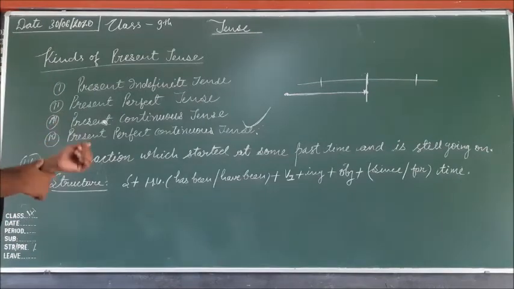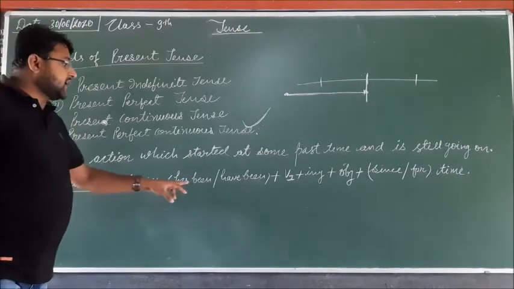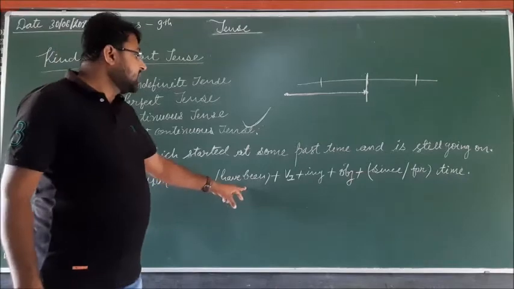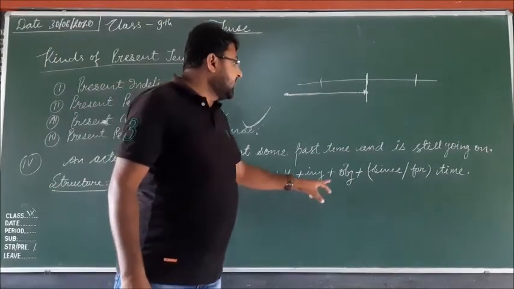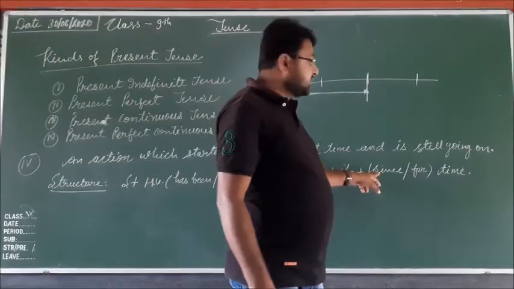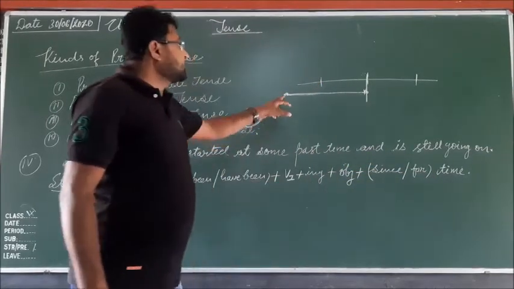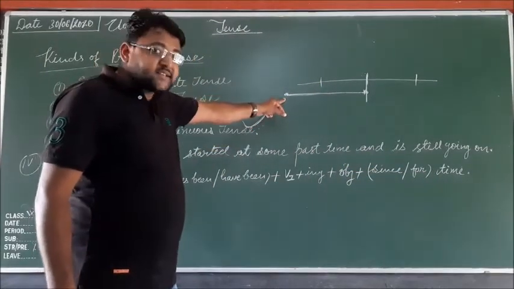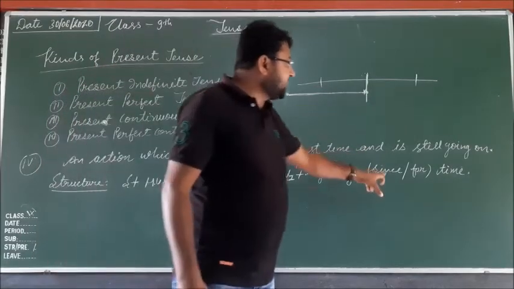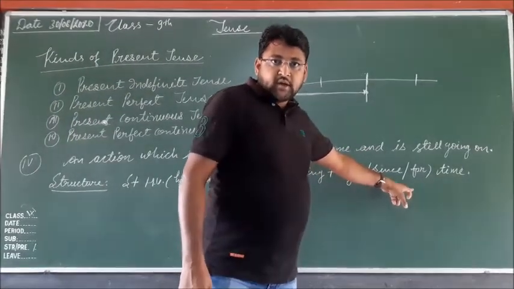So here the structure: subject, then helping verb has been or have been, then the ing form of the verb, object, and since or for is added here for time. If the starting point of time of any action is given, in that case we apply since and for.